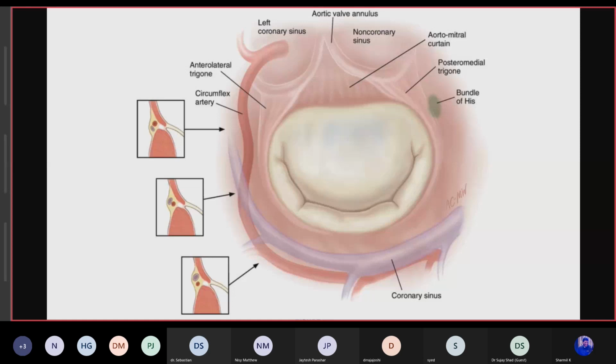also the coronary sinus, which lies laterally, near the circumflex artery in the anterolateral commissure, but it comes nearer to the posterior leaflet area. And in the posterior middle trigone, there is the bundle of His, and we have to protect it. And there is the aortic valve annulus with the left coronary sinus and non-coronary sinus leaflets. For that also we have to avoid it before taking sutures.